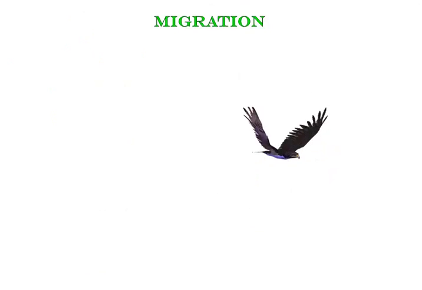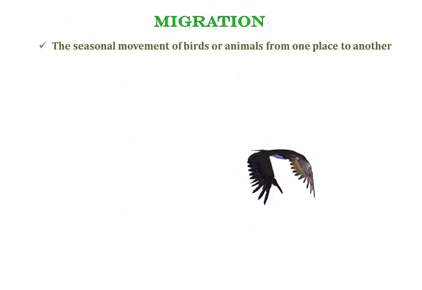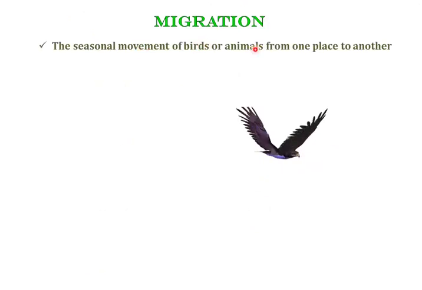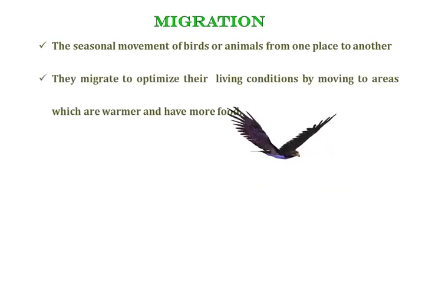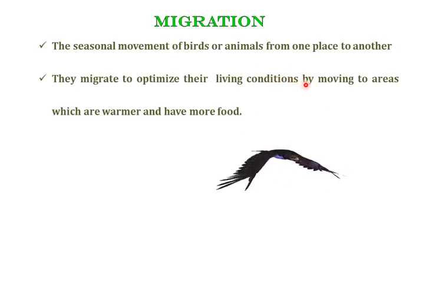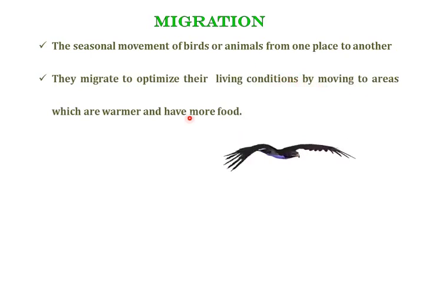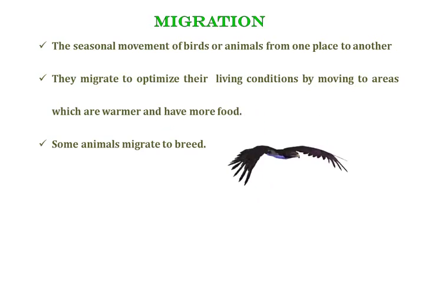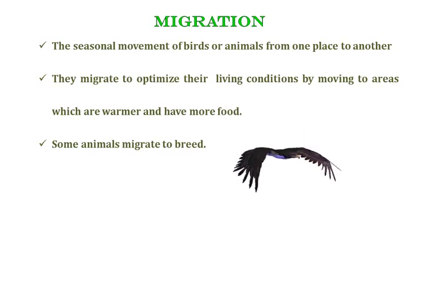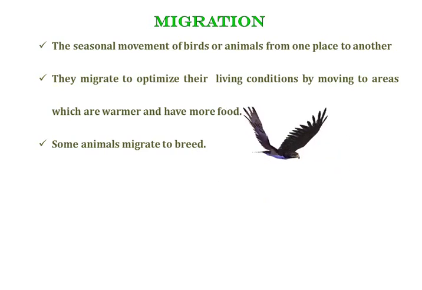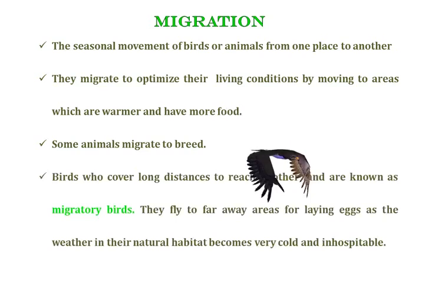So the next topic of this chapter is migration. The seasonal movement of birds or animals from one place to another is termed migration, and they migrate to optimize their living conditions by moving to areas which are warmer and have more food. Some animals migrate to breed. So in short, birds and animals migrate from one place to another due to sudden climatic change, to find food, or for breeding purposes.